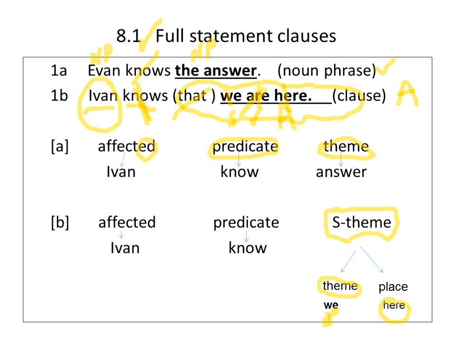So let's look again. Let me just give you a new example. So I can say, John knows we ate the cake. Now that's a sentence, right? John knows we ate the cake.